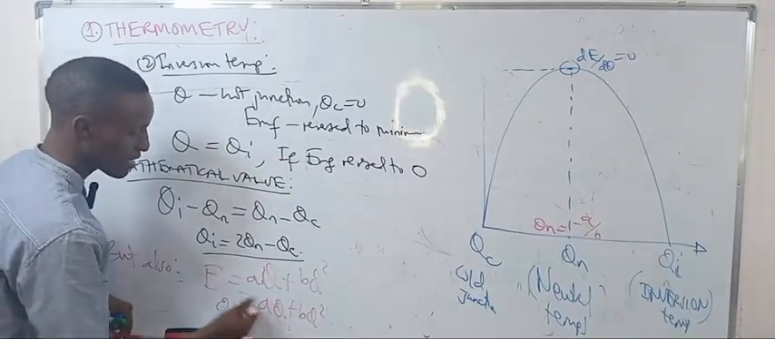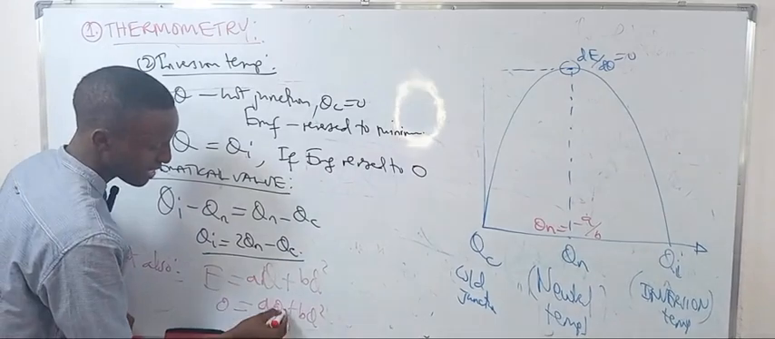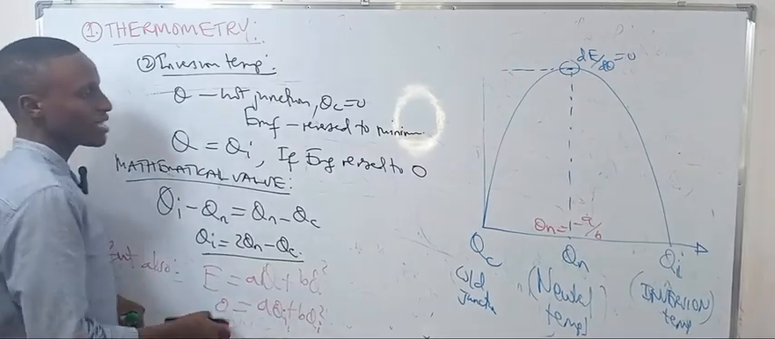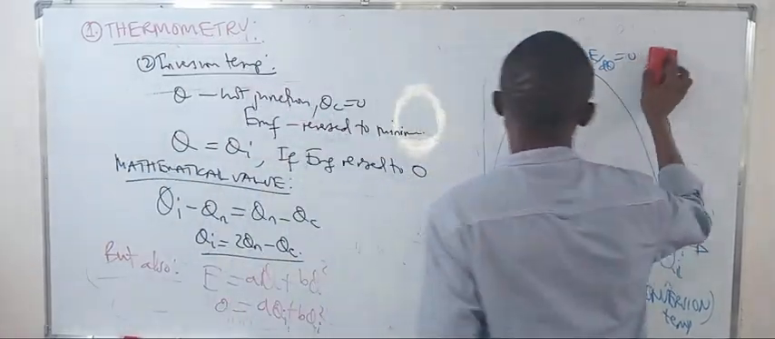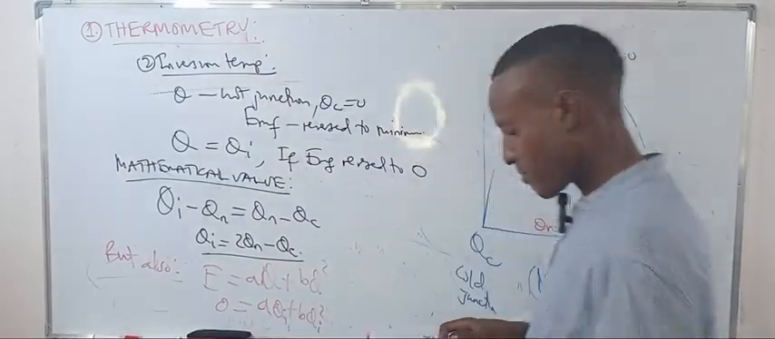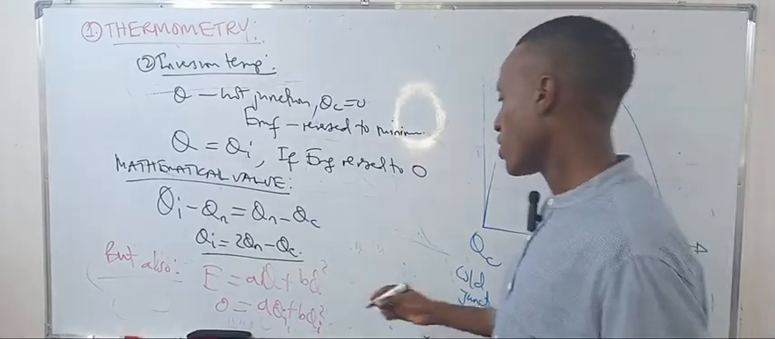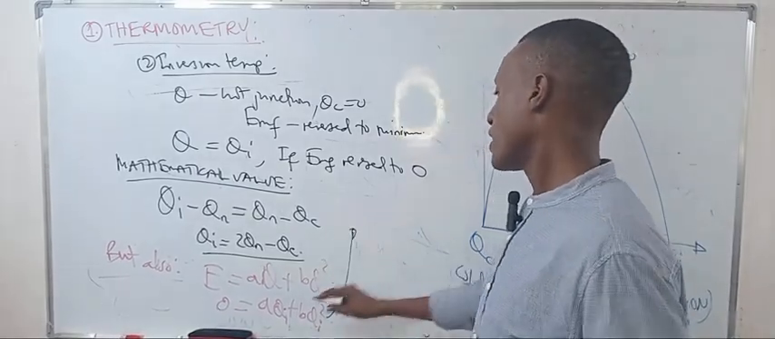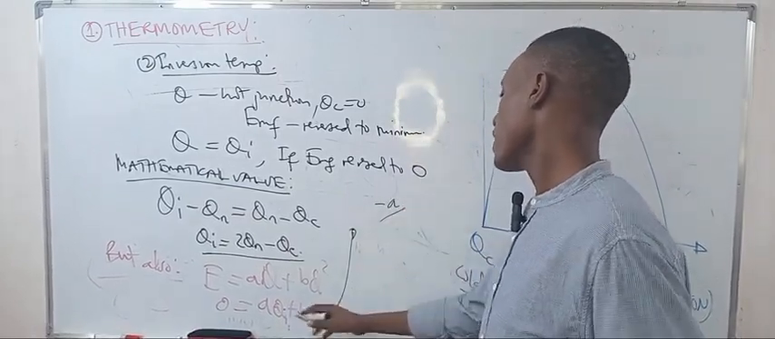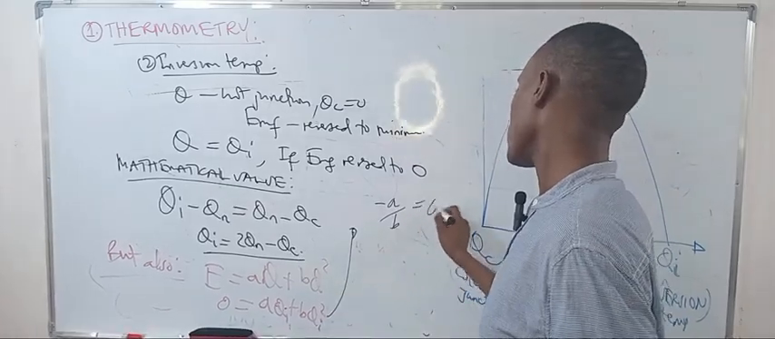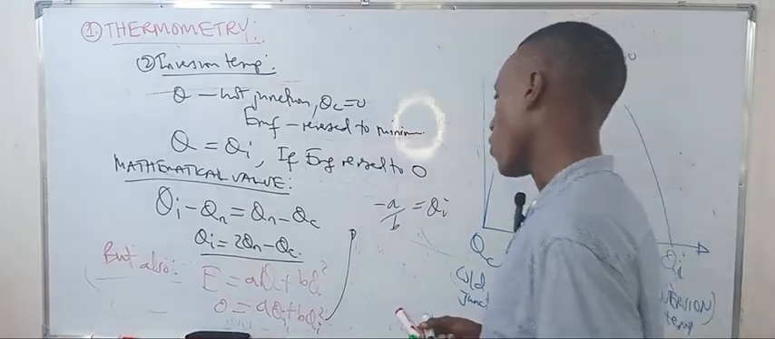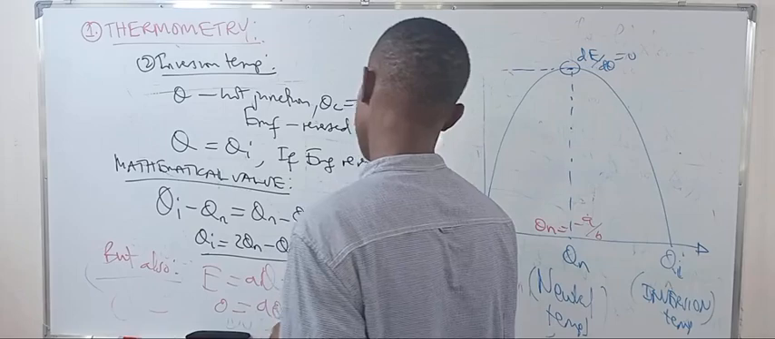So this temperature, if E is 0, this temperature is the inversion temperature, Qi. So this comes to this side. Let me use the other marker pen here. Coming to this side, it shows negative A over B is just equal to Q inversion over 2.